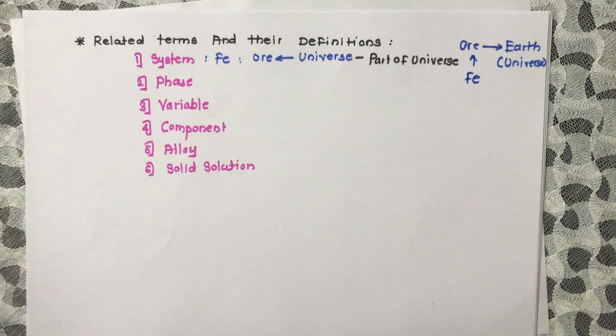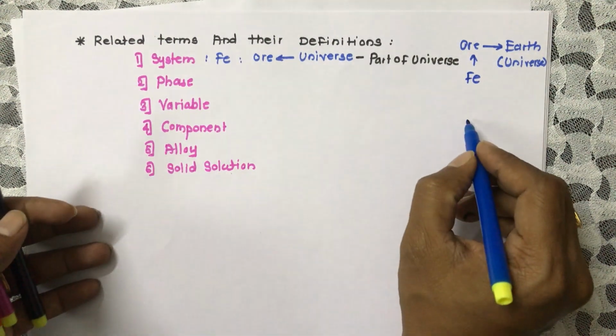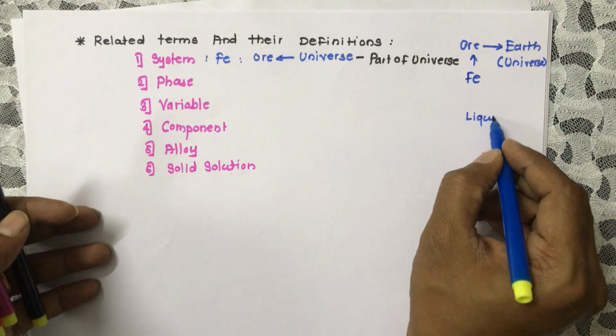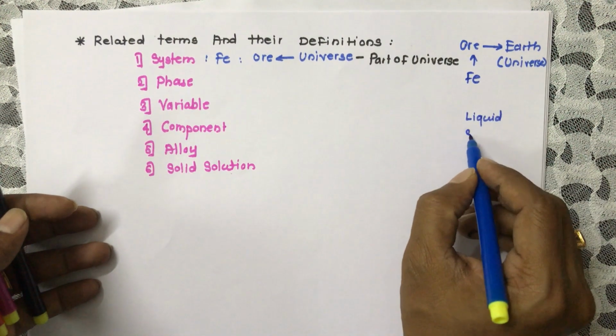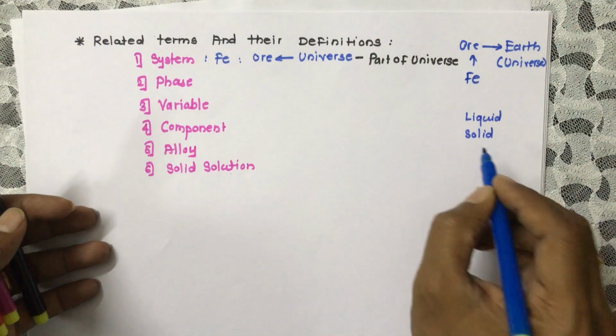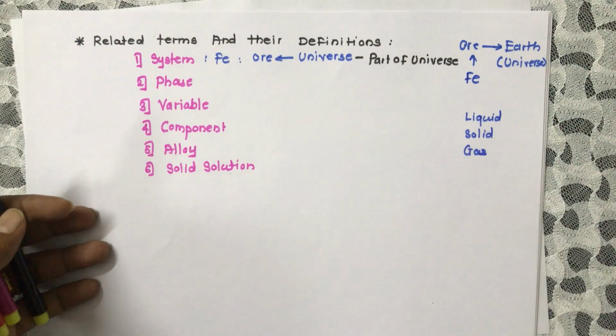Now phase. As we know, the material possesses different types of phases, the liquid phase, the solid phase, and the gaseous phase.